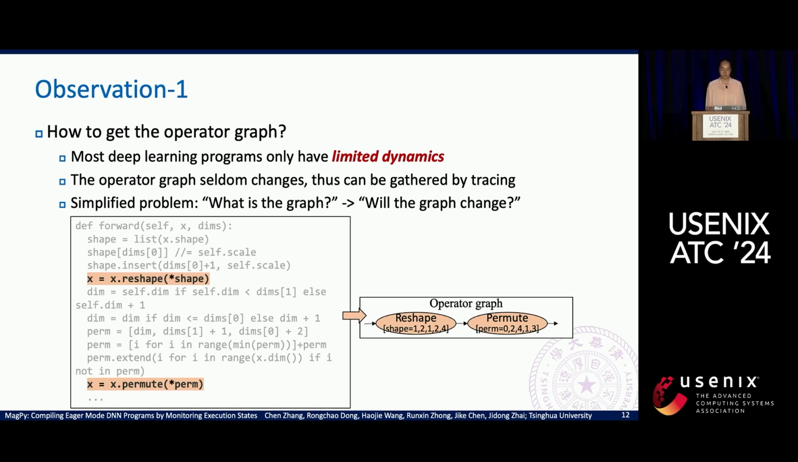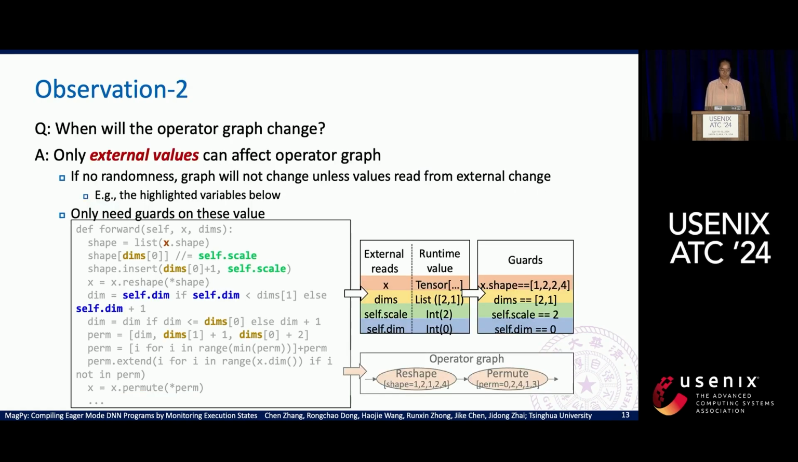First, deep learning programs are executed in batches, and the operator graph structure between different batches seldom changes. Though the graph indeed will change, it happens very seldom. Therefore, we can use an approach similar to the tracing approach to get the operator graph. But different from trace-based approaches, we need to further know whether the graph will change during the following executions.